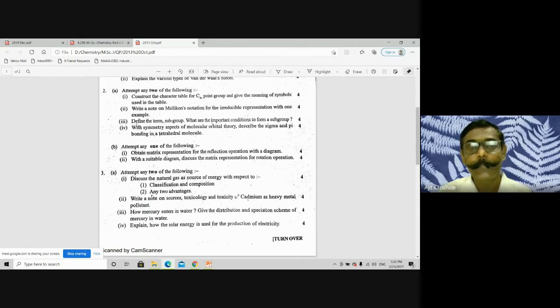Okay. Now see, third. Define the term subgroup. See, if anywhere there is a no, promptly reply no, so that I'll discuss. The term subgroup. What are the important conditions to form a subgroup? We discussed that in unit 2, the 2.2 portion, and as well as in 2.4. In a subgroup, what additional thing can you mention? Whichever operations are there in the group, those operations also remain in the subgroup. That point I did not discuss in 2.2. So combining the concept of 2.2 and 2.4, you have to answer this question.